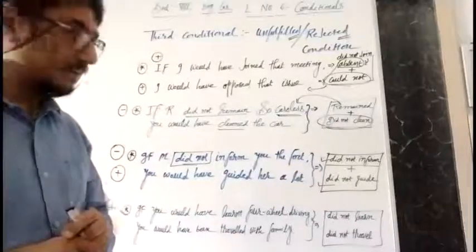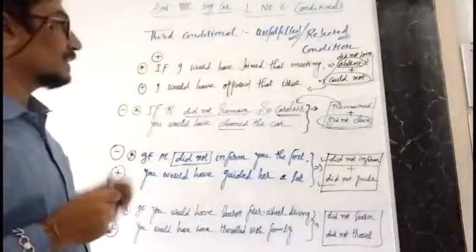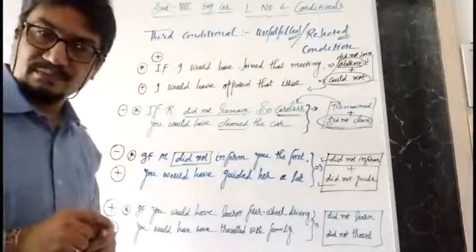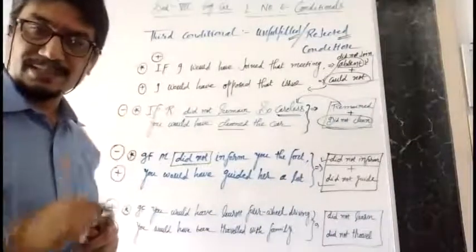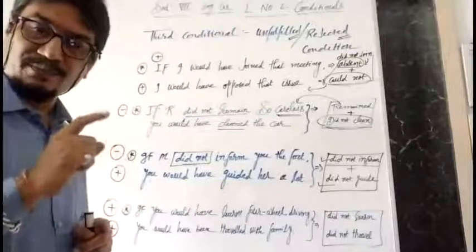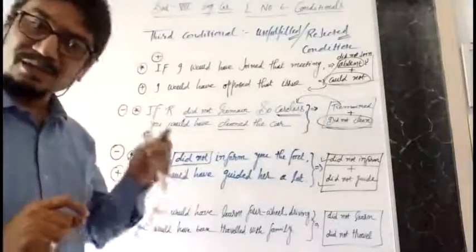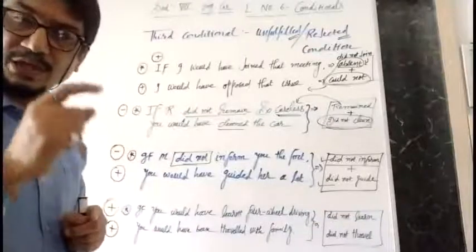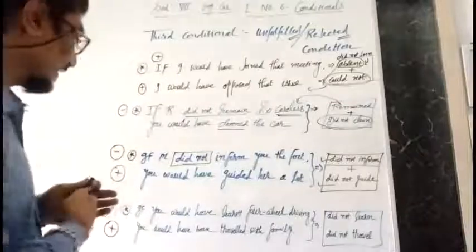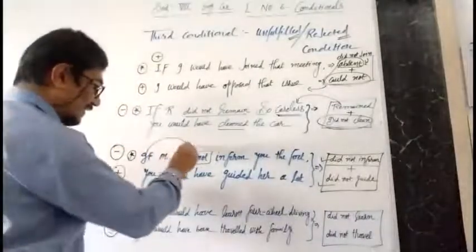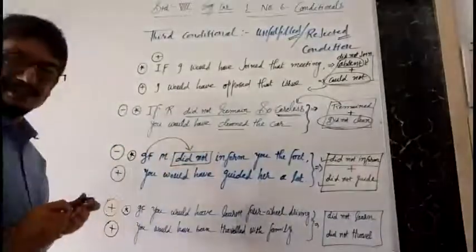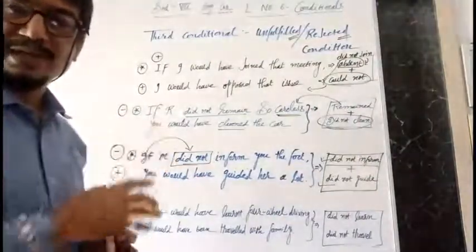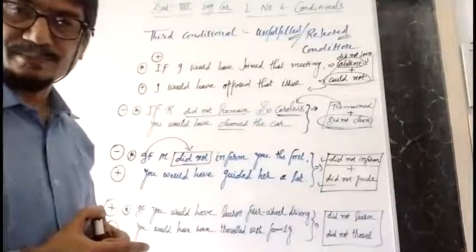In this way, we have completed this. Once again, if is equal to unless, and unless is equal to if, but not alone if. With if you have to use not. Not means negation according to the given tense. What we have written here is according to the given tense. You will keep that in your mind, and according to that you will transform the sentence.